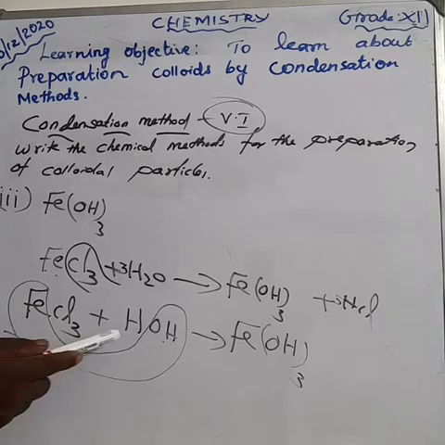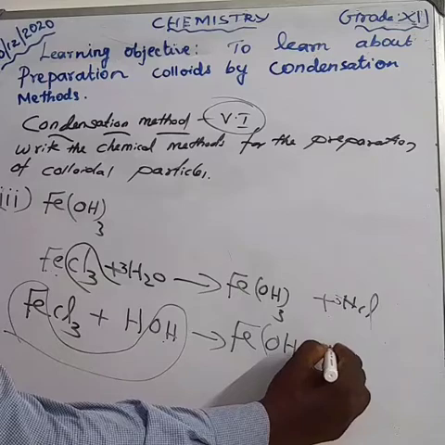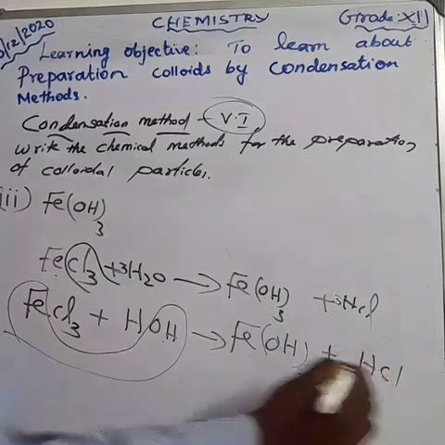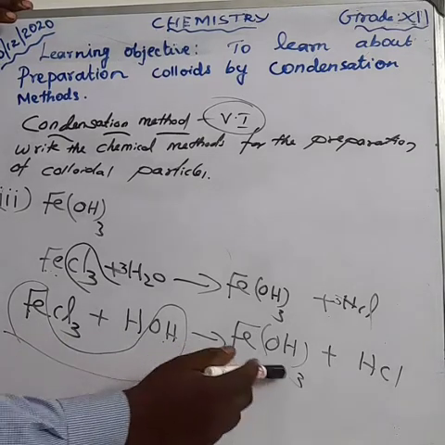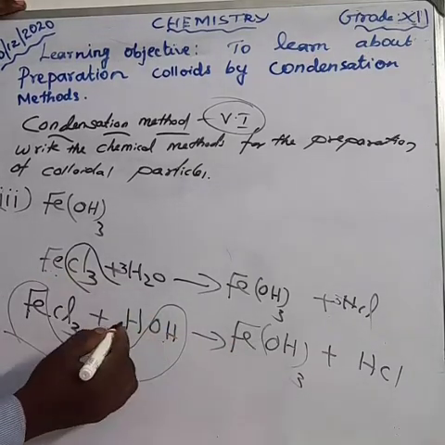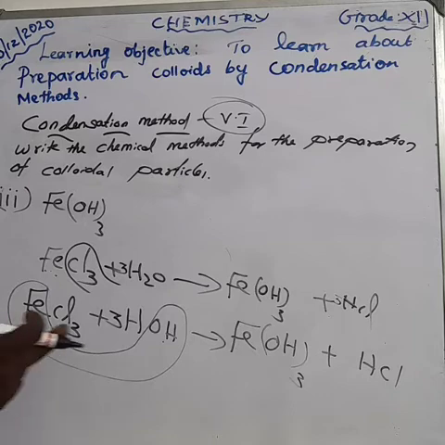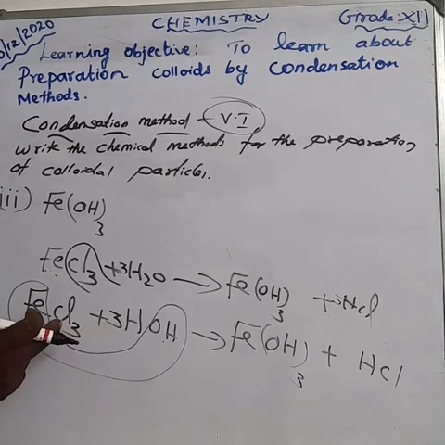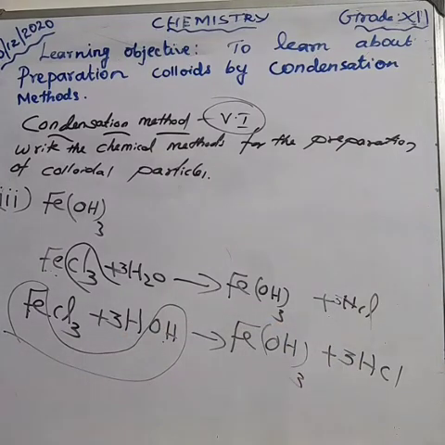And hydrogen combines with chlorine to form HCl. So how can you balance the equation? Fe combines with OH thrice, so make it 3 here. So the 3 hydrogen combines with the 3 chlorine, we get 3 HCl.